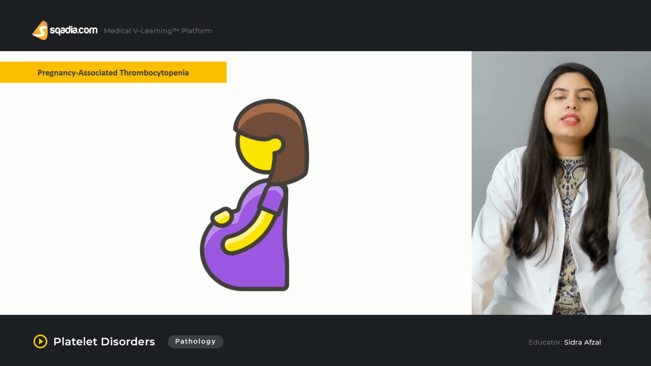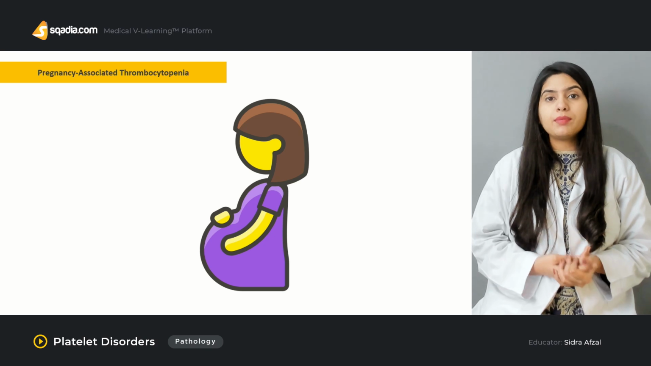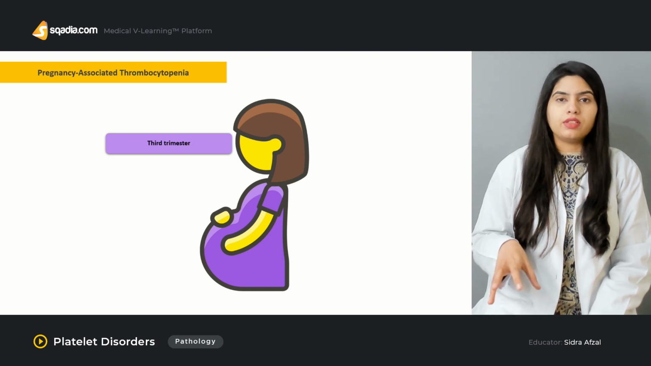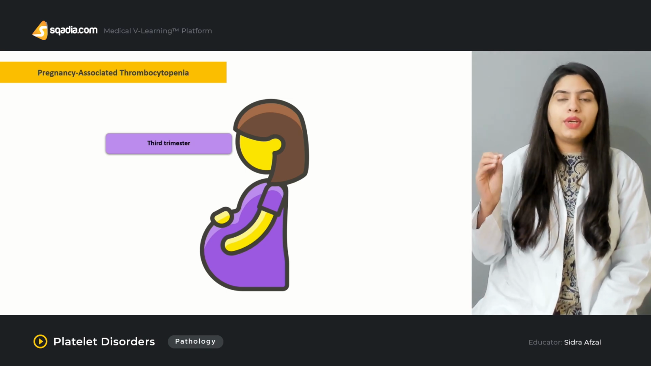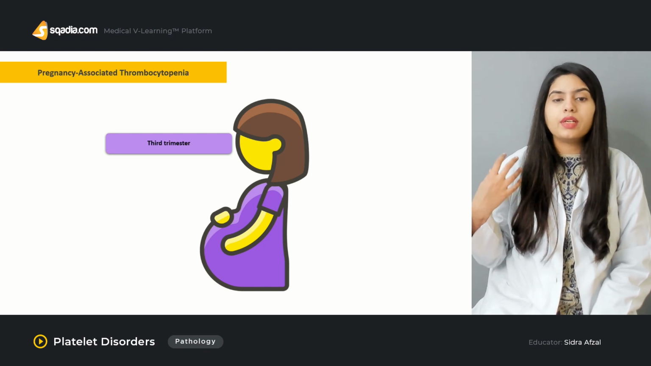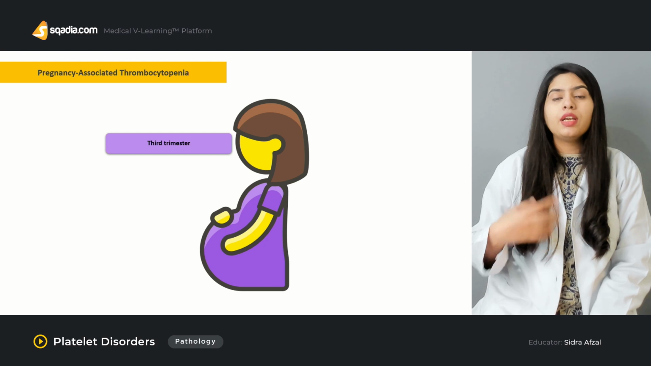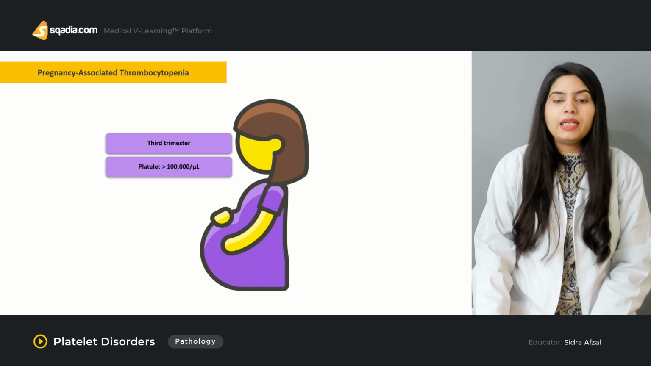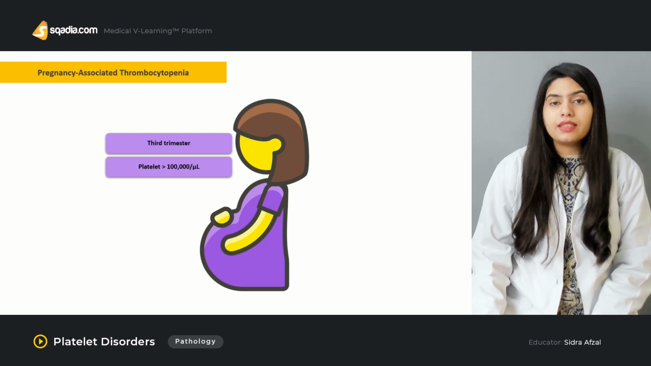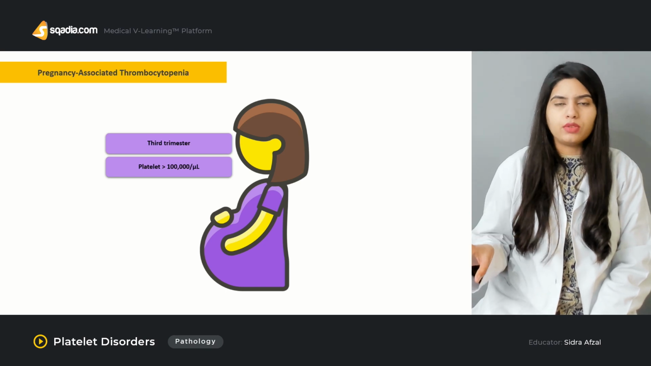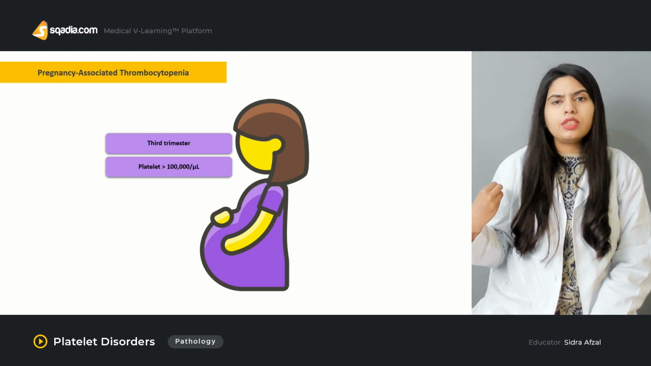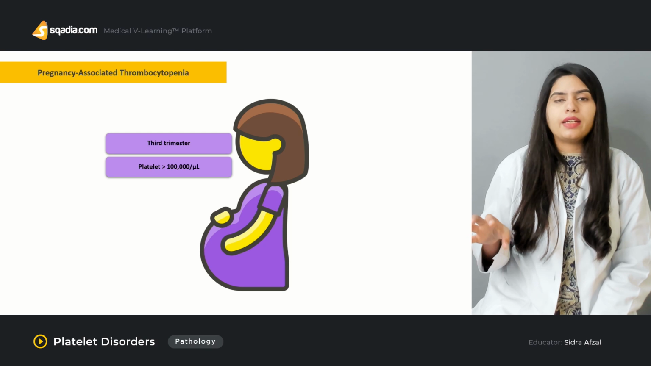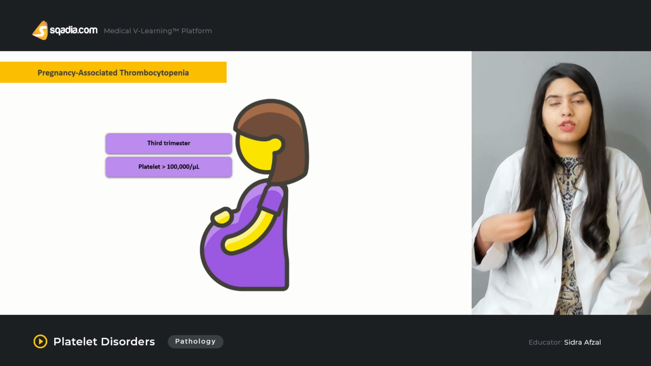The next one is pregnancy-associated thrombocytopenia. Now, a pregnant mother can also suffer from thrombocytopenia, usually in the third trimester. So the third trimester is the period where you can suspect that the mother is suffering from thrombocytopenia, and this can be due to various reasons like preeclampsia and eclampsia as well. The platelet count in the pregnant woman is usually more than 1 lakh per microliter, and that is the reason usually no treatment is given, because the level is sufficient and there is no risk of acute or spontaneous bleeding.